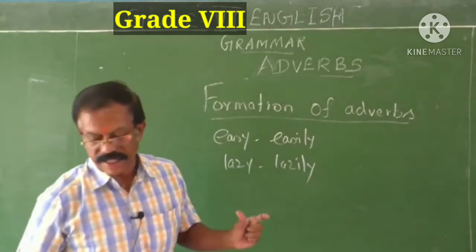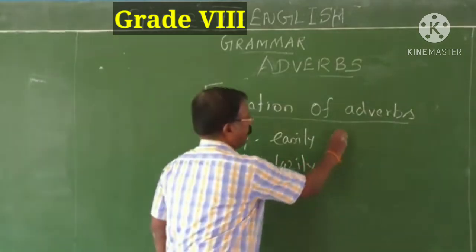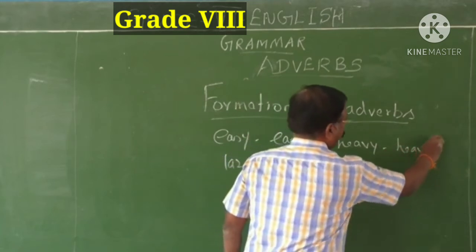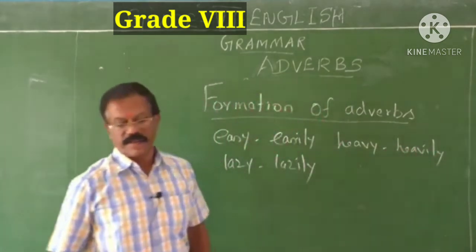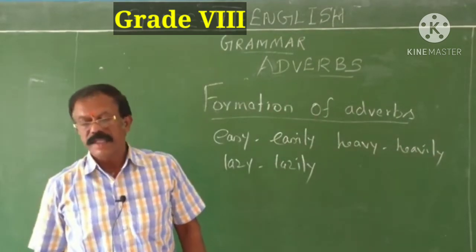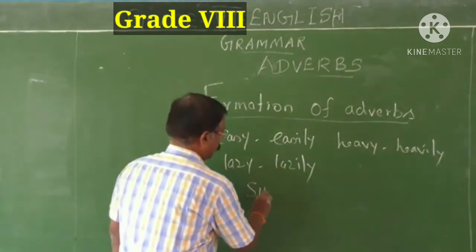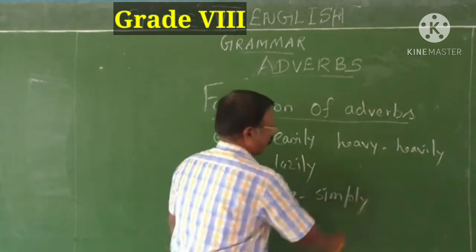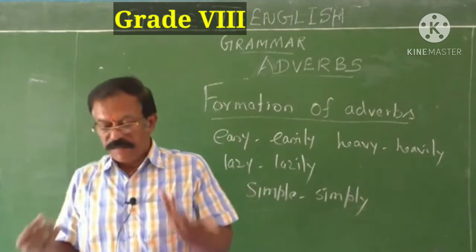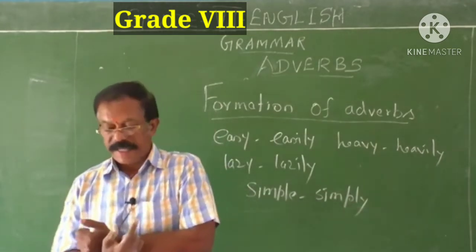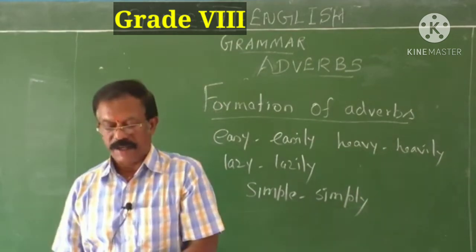We have to change slightly the spelling. Heavy, heavily, H-E-A-V-Y, heavy, and then heavily. The slight changes are quite unavoidable. You have to be careful. And simple, simply. See children, simple and simply, S-I-M-P-L-Y. So in this way, for some words, sometimes we have to change the spelling slightly before adding L-Y.